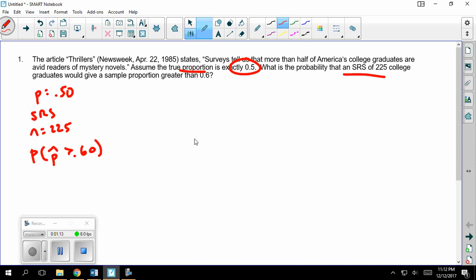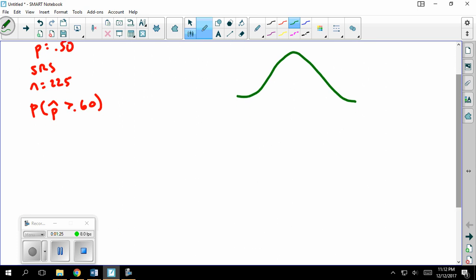So I want to draw a sampling distribution, and I want to draw it as normal, but in order to draw it as normal, I have to check one of the rules of thumb. Namely, I have to check to see that np is bigger than 10 and n times 1 minus p is bigger than 10.